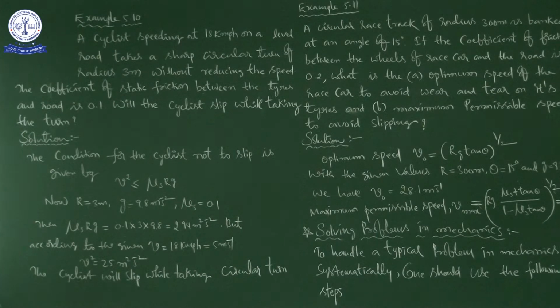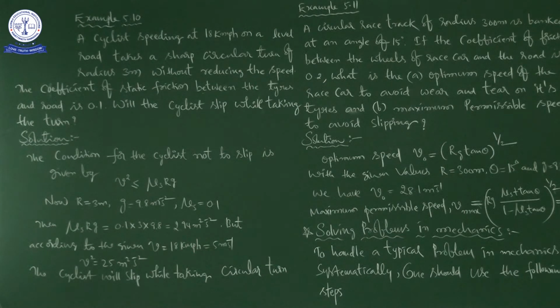Now mu s r g is equal to 2.94 meter square per second square. So mathematically you substitute the given values and then calculate. It is a multiplication, and it gives us 2.94 meter square per second square.